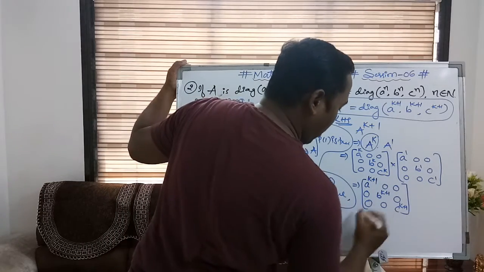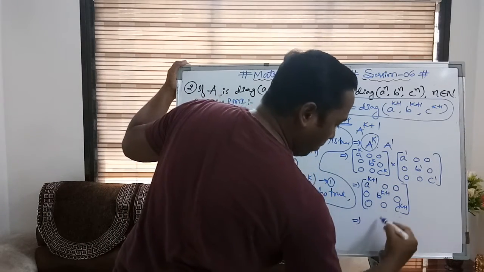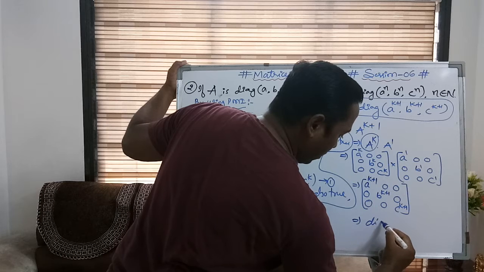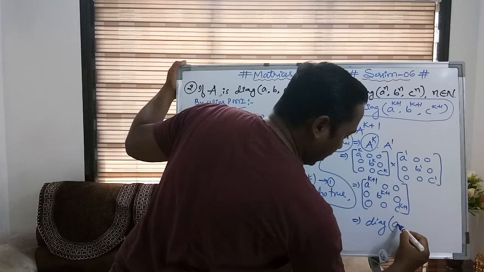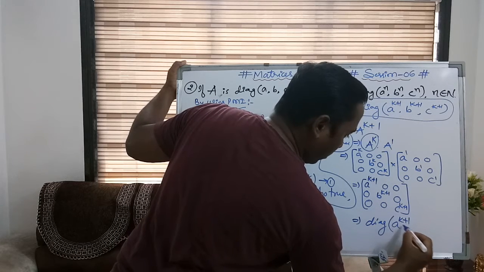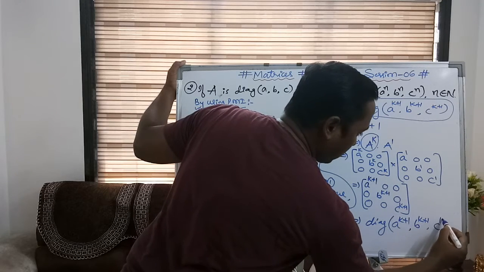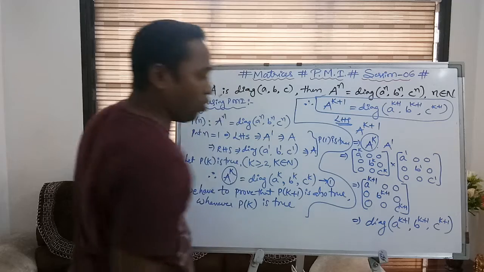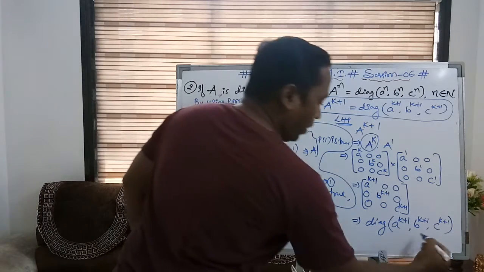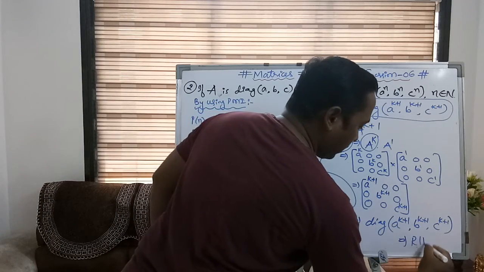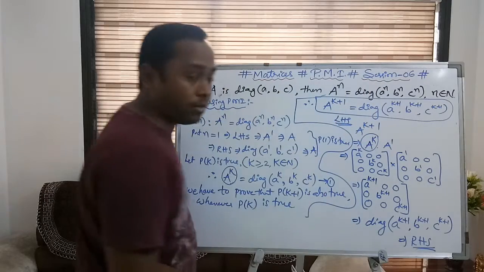This can be written shortly as diag of A to the power of k plus 1, B to the power of k plus 1, C to the power of k plus 1. So we got the right hand side of the result which we are looking for.